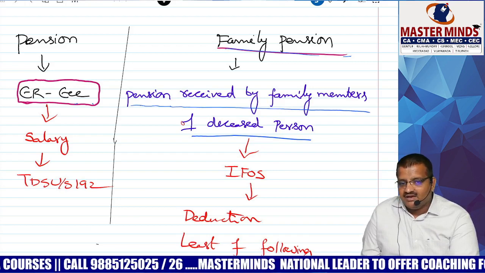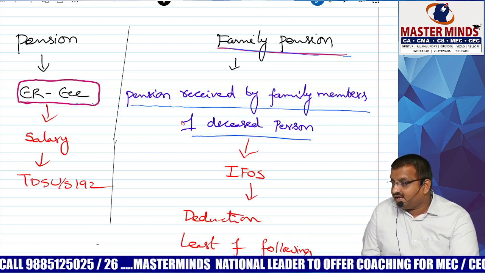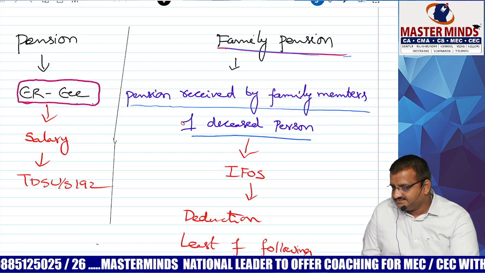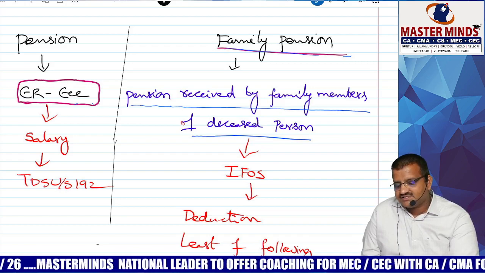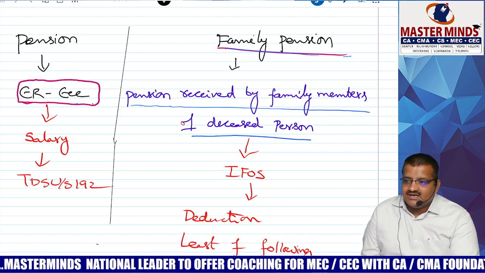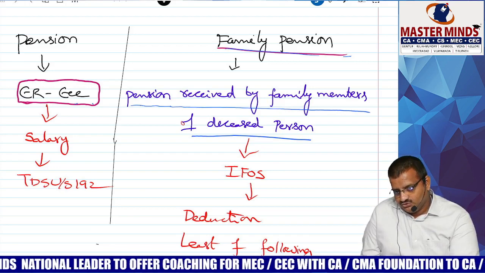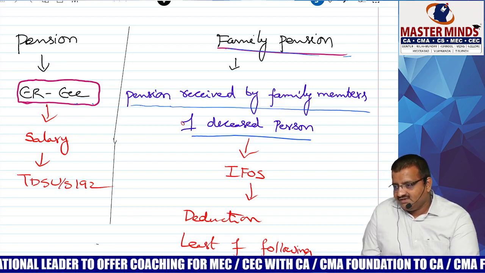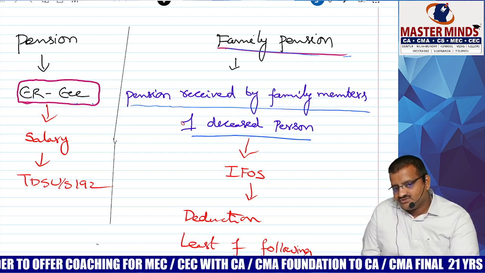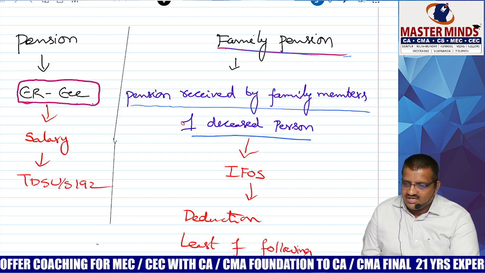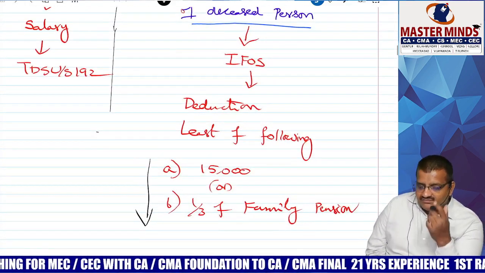Taxable or exempt? Taxable under which head? IFOS. Is deduction allowed? Yes. How much? Least of the following: 1/3 of pension or 15,000, whichever is less. Students will get the doubt, what is the reason for this deduction? Even for that family pension, she has to spend money, she has to go and collect the money. That is the reason the least of the following will be allowed as deduction.